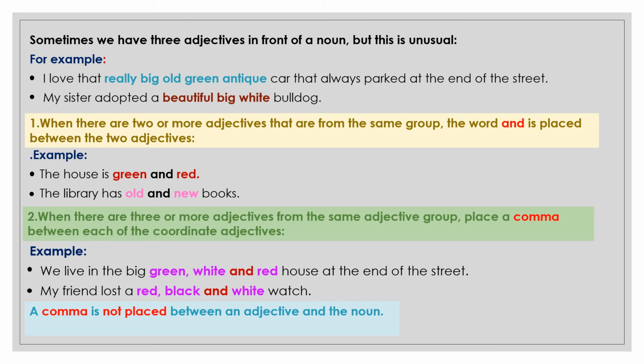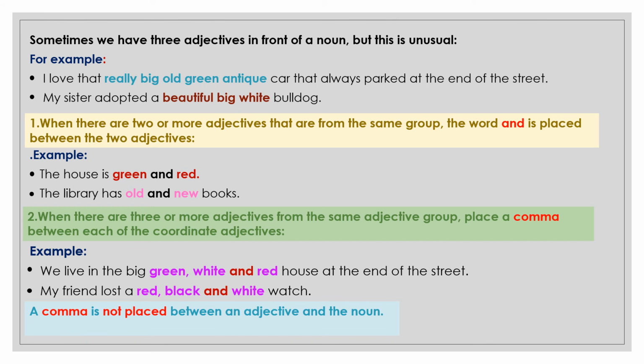When there are 2 or more adjectives from the same group, then the word and should be added between the adjectives. Like, the house is green and red. Green and red are specifying the color, so they should be separated by and. If you see the other example, the library has old and new books. Old and new are specifying the age, so they should be separated by and.